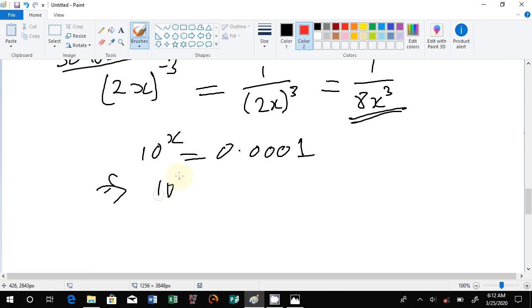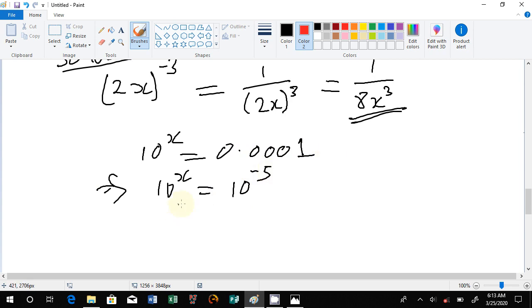Let's say 10 to the power x, you move the point, and we know how to do that. So this is 1 2 3 4 5, we put another 0, so is equals to 10 to the power negative 5.